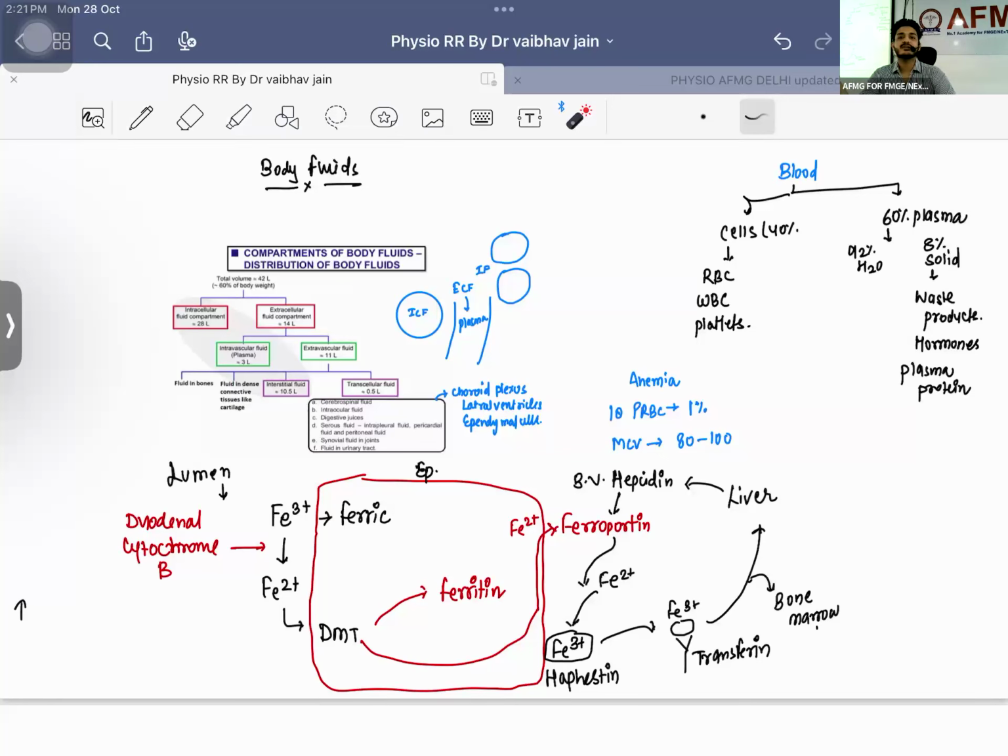Yes, answer, dear. In the liver, vitamin A will be stored. Ito cells, or stellate cells. Very good. That is going to be stored in the Ito cells. Yes, correct. Very good. Okay, so they will be getting stored. Vitamin D can also get stored.